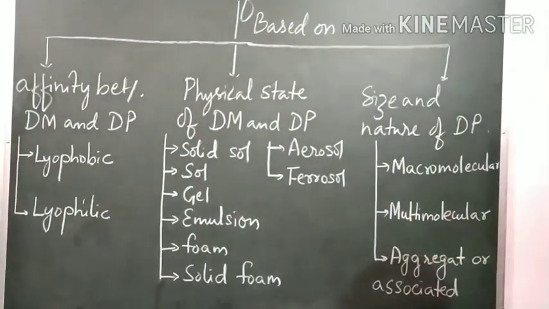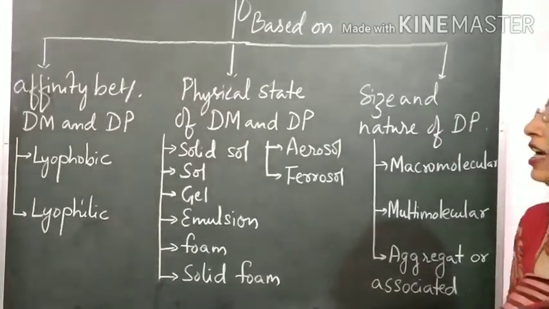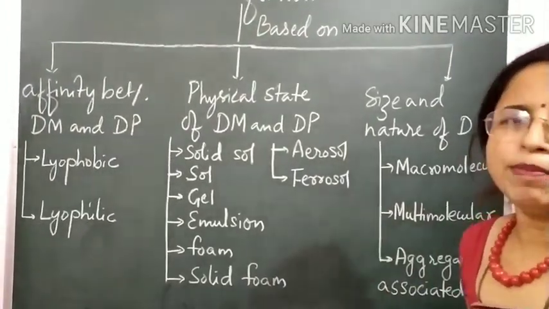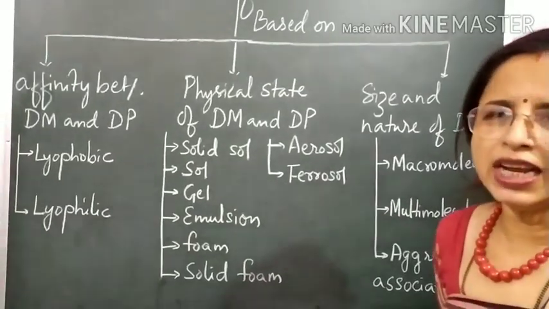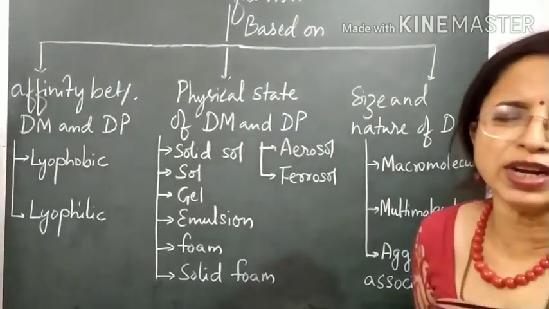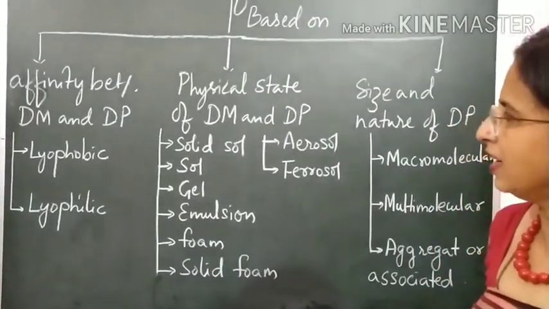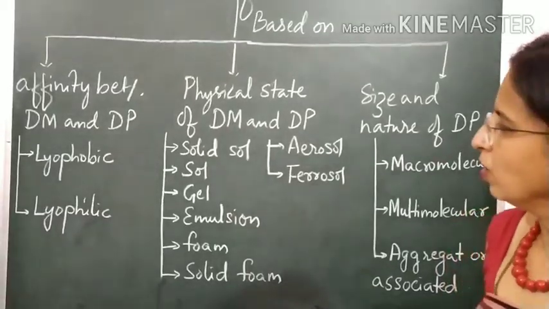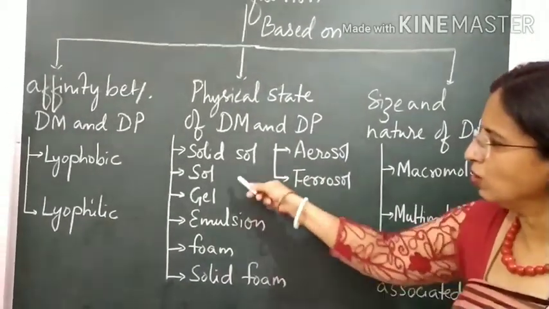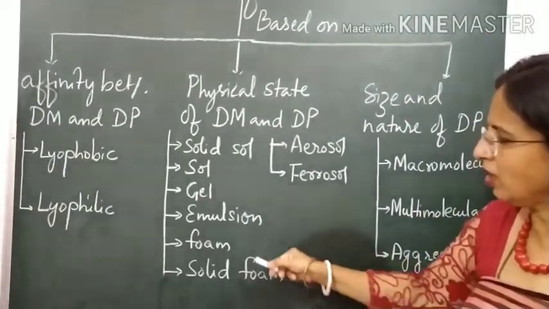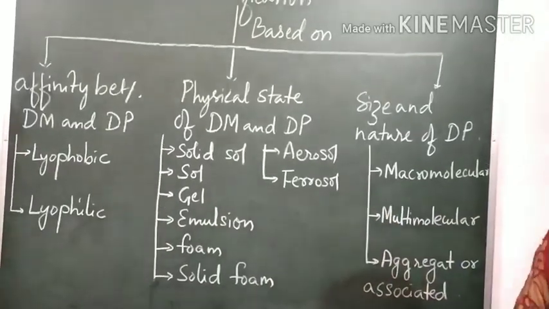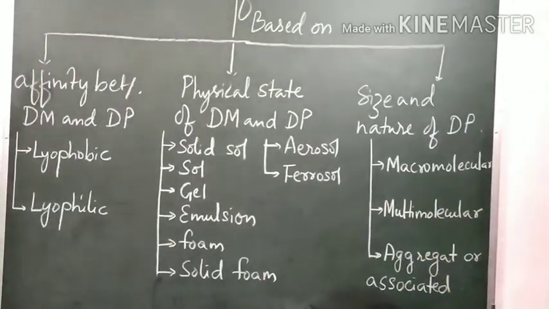The second classification is based on the physical state of DM and DP. The DM or DP can exist in solid, liquid or gas physical state. Based on this, colloids are classified into 8 varieties: solid sol, gel, emulsion, foam, solid foam, aerosols and ferrosols. The detail will be studied in the next part.